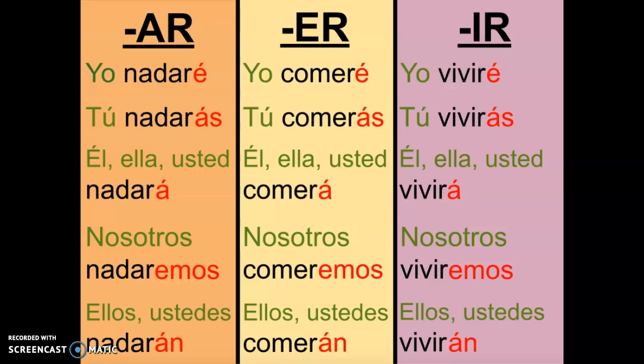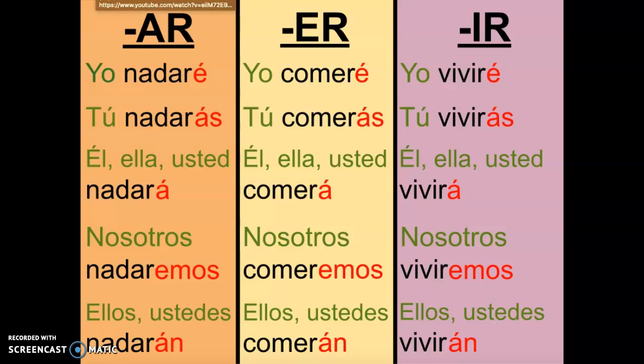For example, yo nadaré, tú nadarás, él nadará, nosotros nadaremos, ellos nadarán. Remember that we do not take out the ending of the verb, which is the AR. We leave it and we just add the conjugations to the end of the entire infinitive verb rather than just the stem.